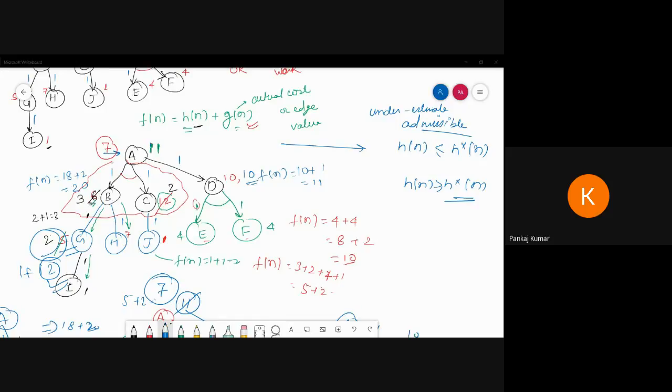So what is the meaning of H star? Can anyone explain what is H of n and H star? I'm asking what is the meaning of H star and H of n? It's the actual cost from here to the goal, and H of n is the estimate cost. Okay, yeah.